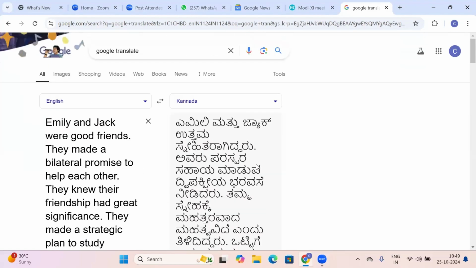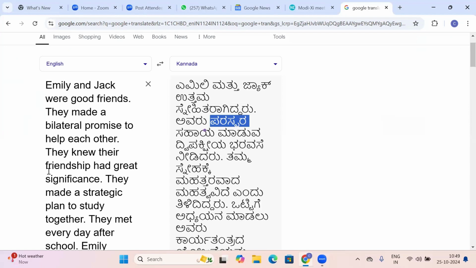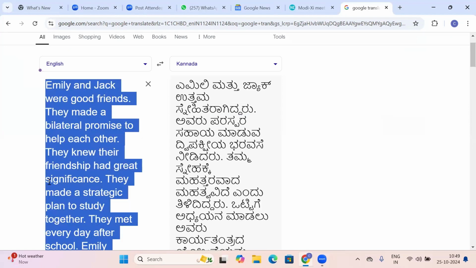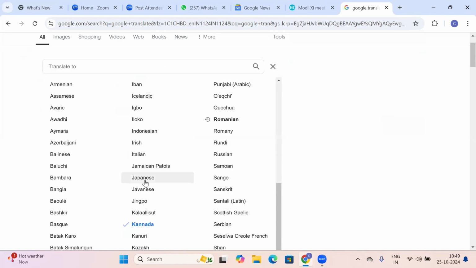And whatever words we are given, you should remember what words are given. We had written bilateral. Bilateral means it is written here, paraspara. Significance, mahatva. So with the simple English paragraph and its translation in whatever language you want. Suppose we do not want Kannada, we want it to be in Hindi, ask for Hindi.